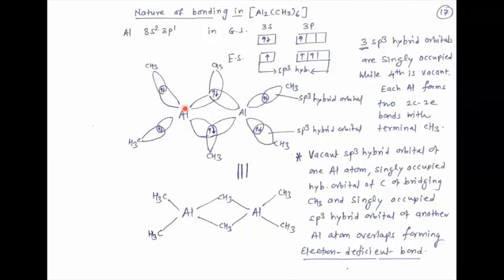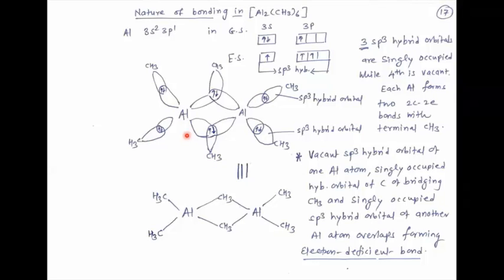There are 4 methyl groups, 1, 2, this one is third, this one is fourth. These 4 methyl groups are called terminal methyl groups, and these 2 methyl groups act as bridging methyl groups. How is the bond formed?